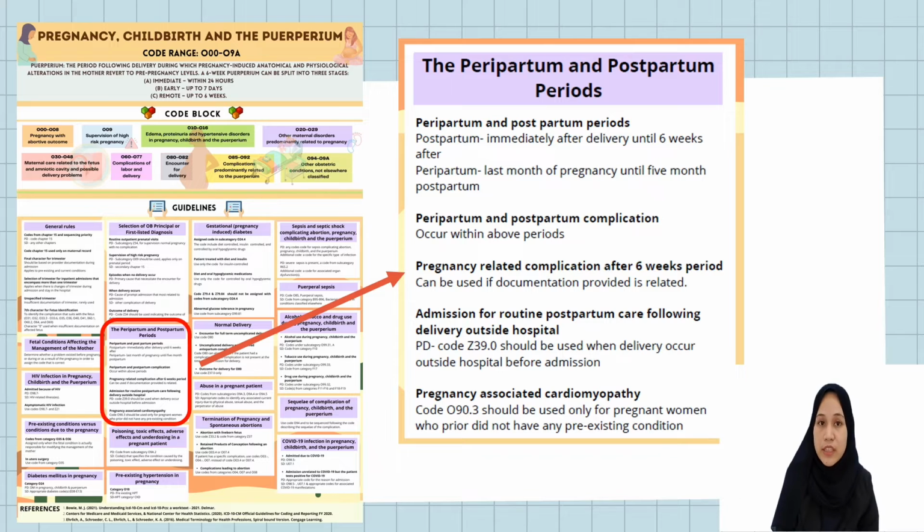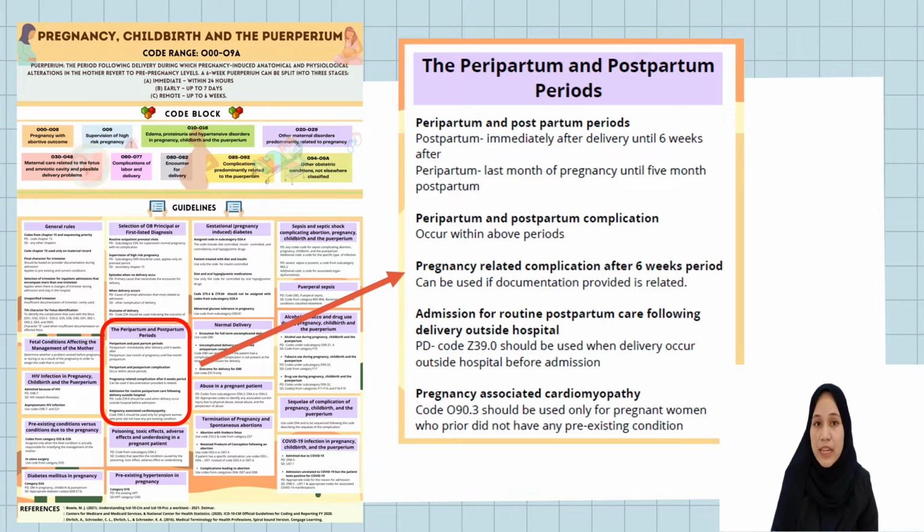Any pregnancy related complications after the 6 weeks period can be coded if the documentation provided is related. Code Z39.0 should be used when delivery occurs outside the hospital before admission and there are no complications after that.